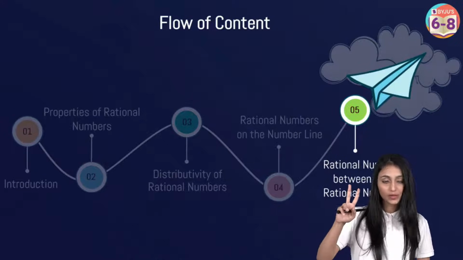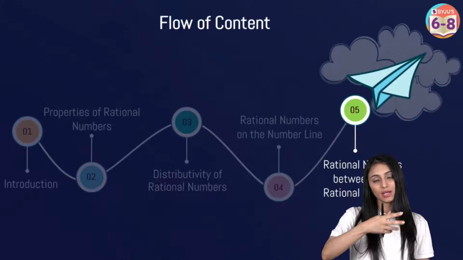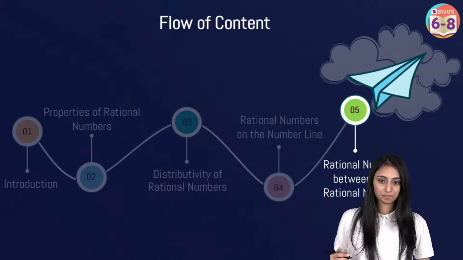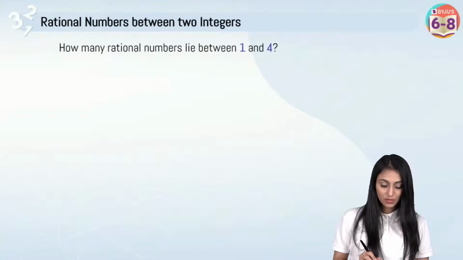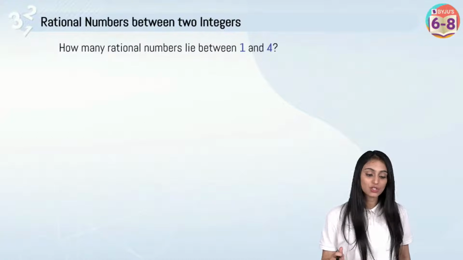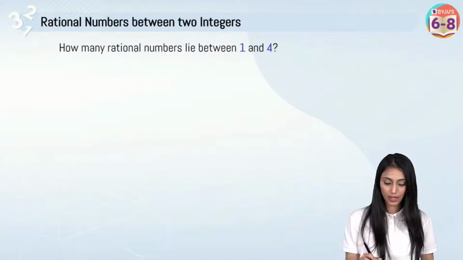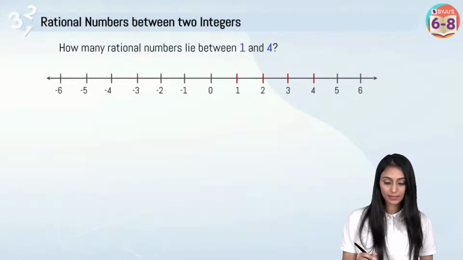Yes, 2 methods are there, right? One is that we make the denominator same, another one is the mean method. So let's quickly take a look at this. First of all, let's say if I ask you how many rational numbers are lying between 1 and 4. So between 1 and 4, take a look at this number line.